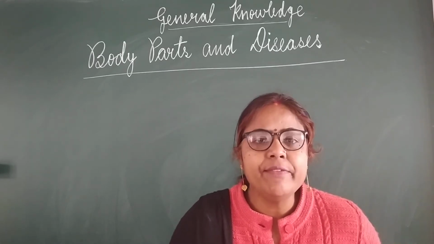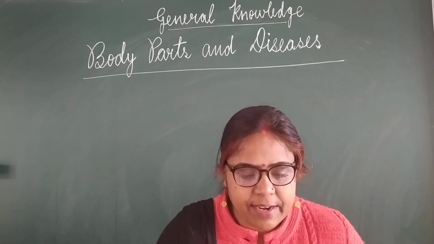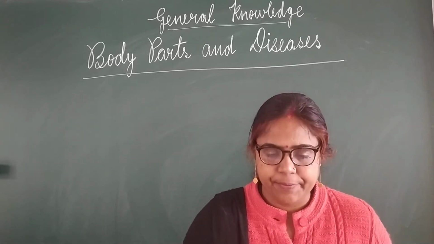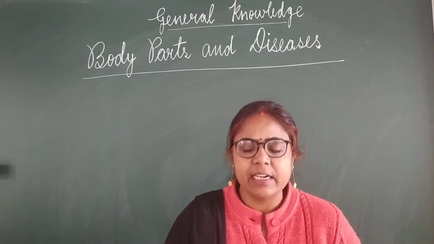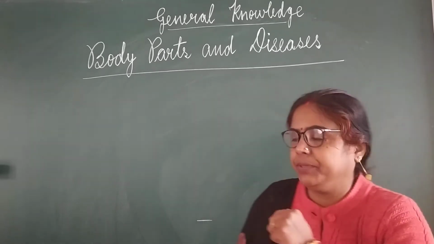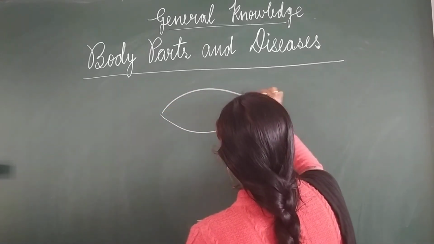So I am going to begin the topic body parts and diseases with the first disease given in your book, that is cataract. What is cataract? Before I start cataract, you should know what the eye function is. This is your eye.